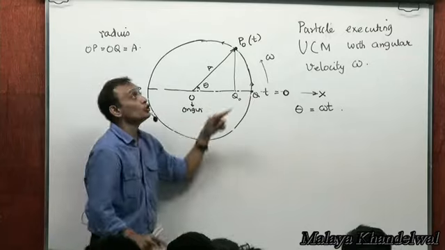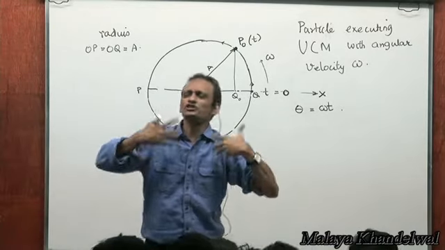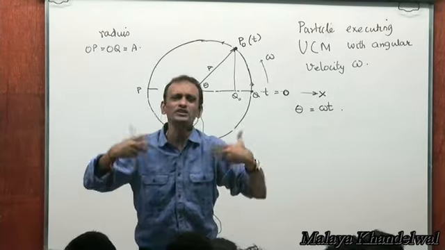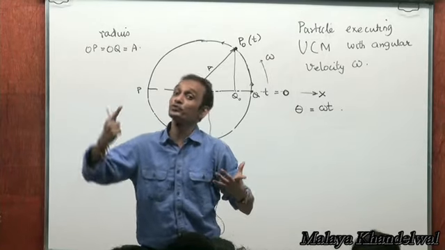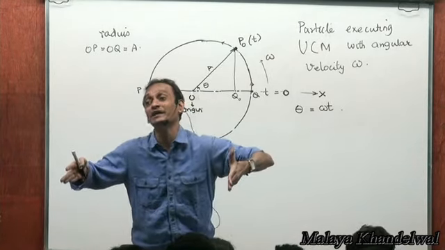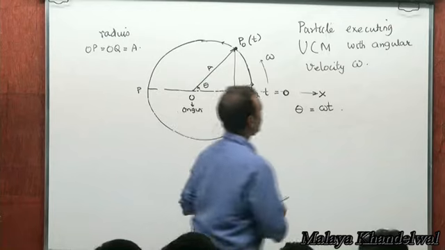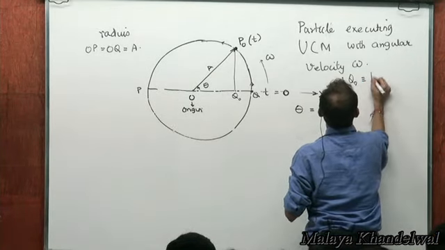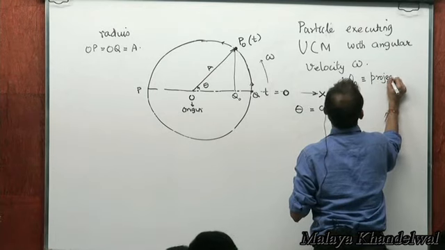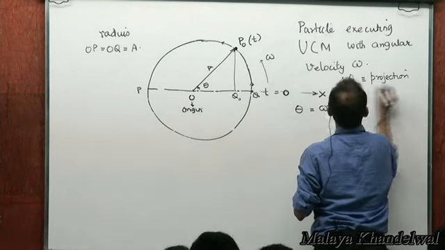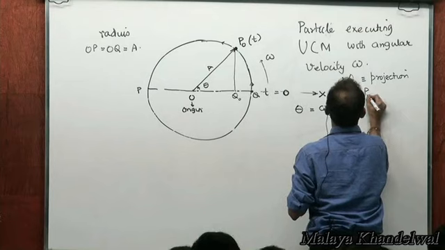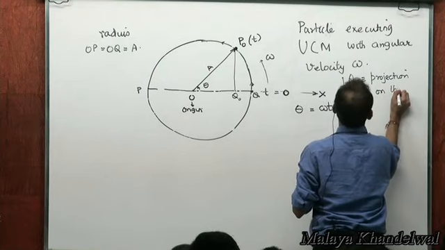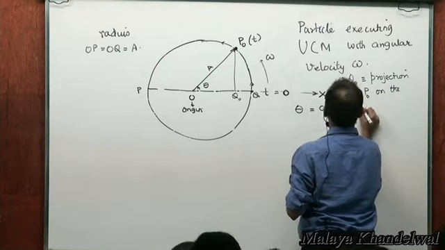What was Q naught? Q naught is an imaginary particle. We are only imagining this particle, which is the projection of P naught on the diameter PQ. Yes or no? Q naught is the projection of P naught on the diameter PQ.